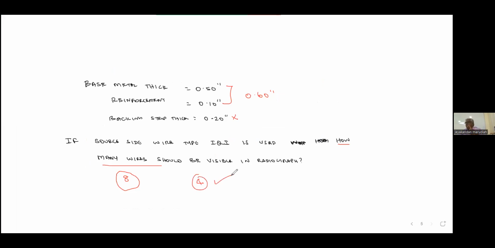Which wire should be visible? If they ask, the answer is 8. How many wires should be visible? The answer is 4.